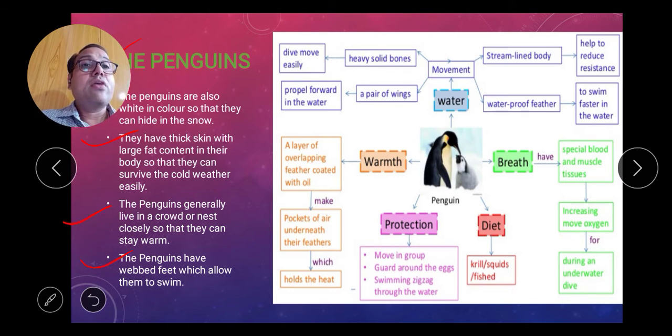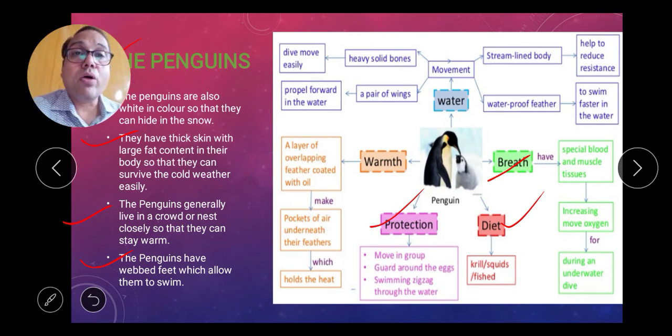In the diagram we can also examine the different types of blood and muscle tissue, which increase the movement of more oxygen. So this is the characteristic. Now for diet, they eat krill, squid and fish, यानी कि किसके ऊपर डिपेंड होते हैं, फिशेस के ऊपर डिपेंड होते हैं. For protection, they move in groups and guard the eggs. So this characteristic helps in what? It helps in protection.